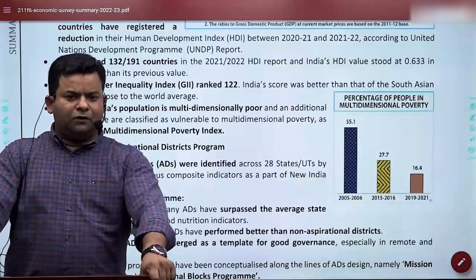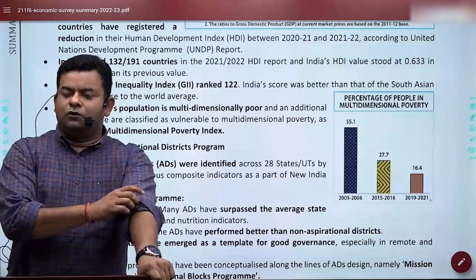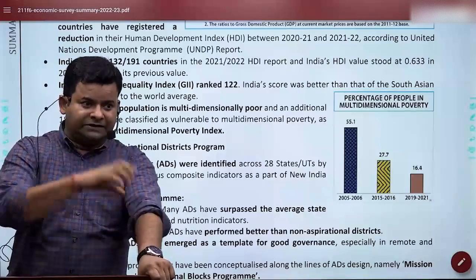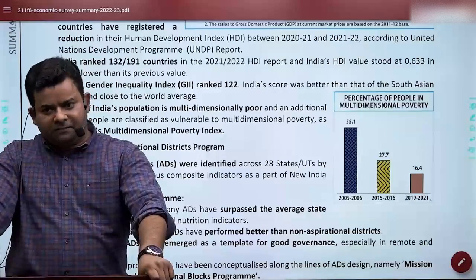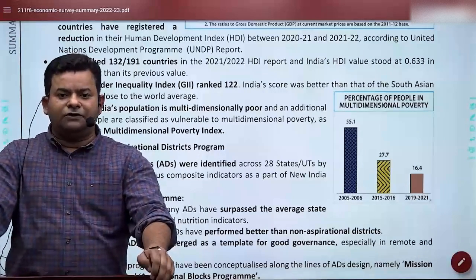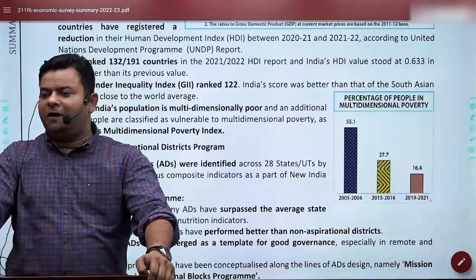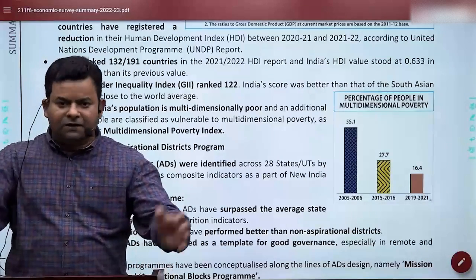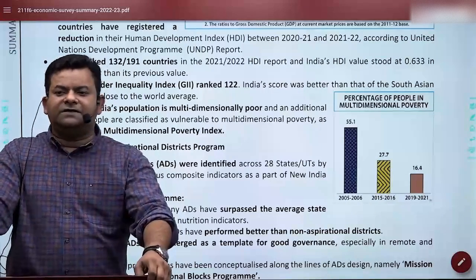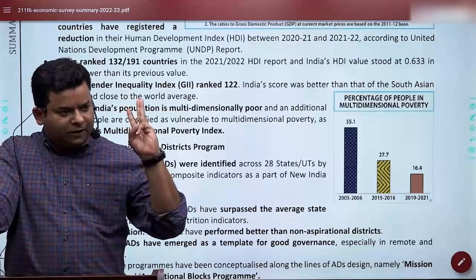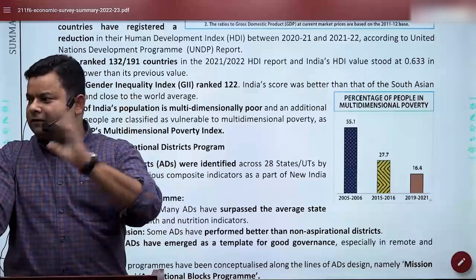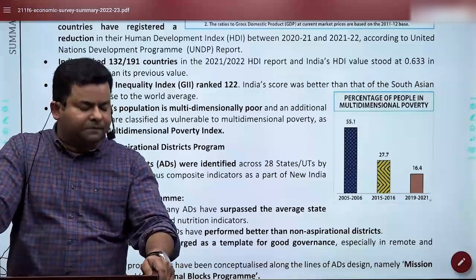I'm sure that you know the multidimensional poverty index. Those who do not know should at least take a note of it. The multidimensional poverty index is an index given by UNDP, and there's one organization called OPHI, Oxford Poverty and Human Development Initiative. They together give this index, and this index consists of 10 variables: 2 for health, 2 for education, and 6 for other standards of life.